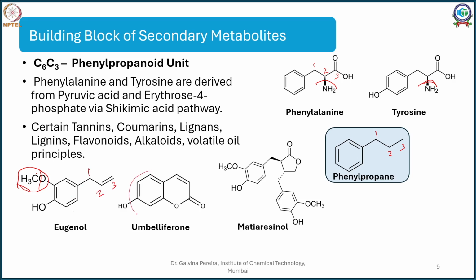Here again you have your phenyl and 1, 2, 3. What has happened is a cyclization. You can see phenylpropane in molecules such as lignans, which are dimers of phenylpropanes, and again you have a phenyl. This methoxy is contributed by SAM, and again you have your 1, 2, 3. Similarly in this case you have your 1, 2 and 3. So these lignans are nothing but dimers.